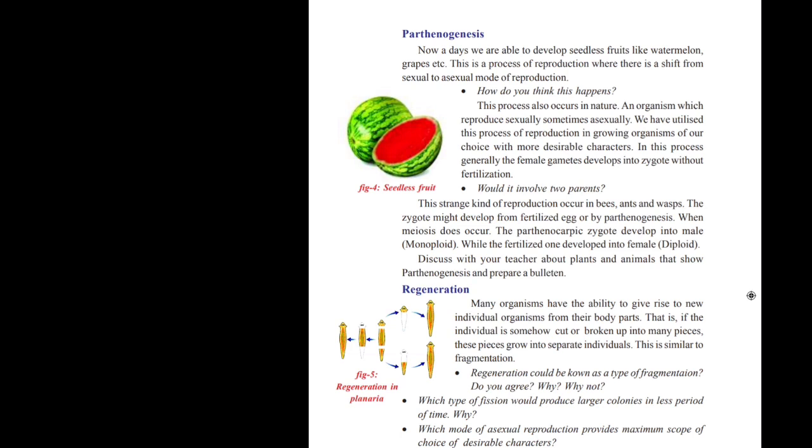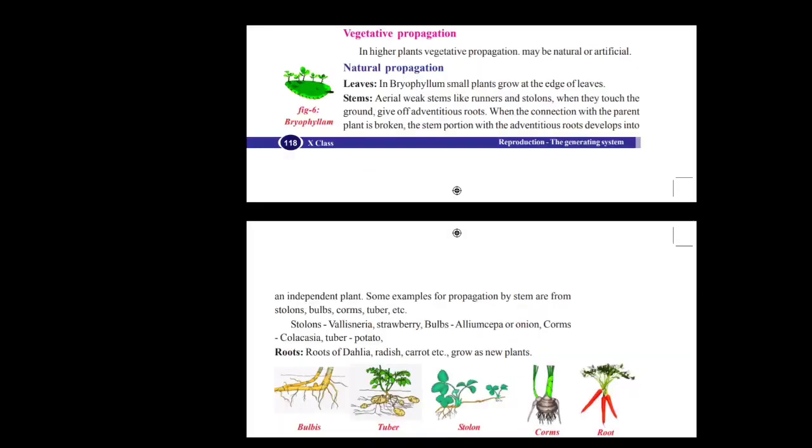Now if we cut the planaria into three pieces, the first part develops into planaria, the second part develops into planaria, again the third part also develops into planaria. Okay, this is called regeneration. Regeneration means the organism which can produce another organism after losing some of the body parts is called regeneration. In the case of plants, we can observe another mode of reproduction which is called vegetative propagation.